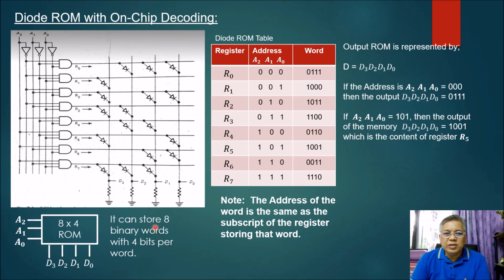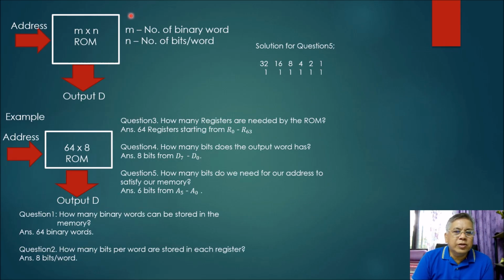Okay? So this is what is meant by this particular symbol here. Okay, so what we have here is the general symbol of a read-only memory. No? So this is an M by N read-only memory. M stands for the number of binary words and N stands for the number of bits per word. Okay, so you have the address and your output of your ROM represented by D.